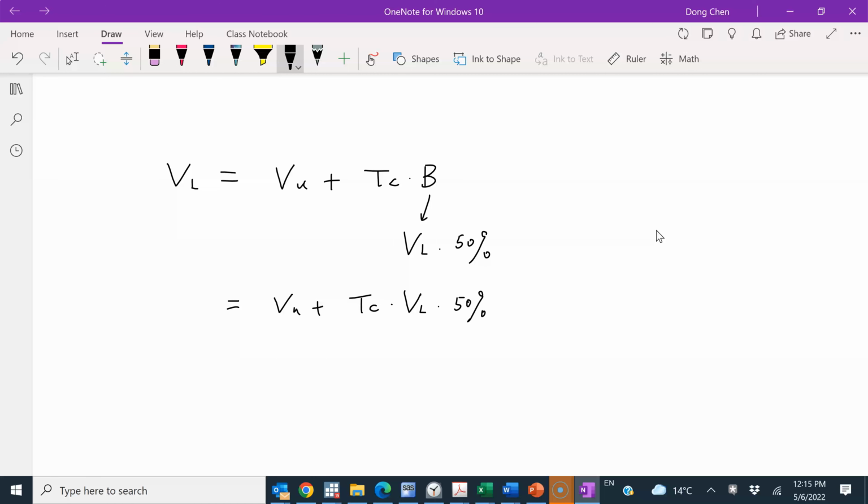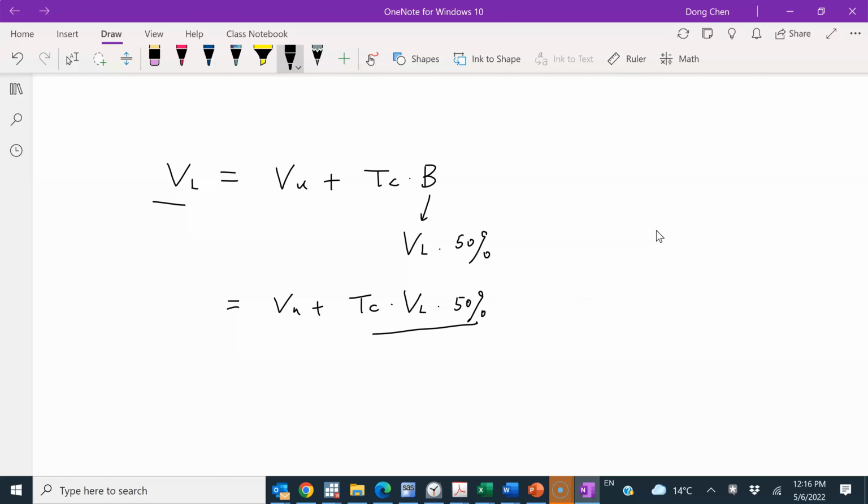Now both the left-hand side and the right-hand side have a term involving VL, and we need to figure out VL. VU is calculated and TC is provided, so VL is the only unknown here. So this is a one-unknown equation, and we can solve for VL.